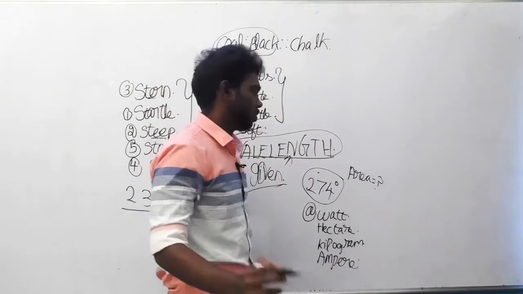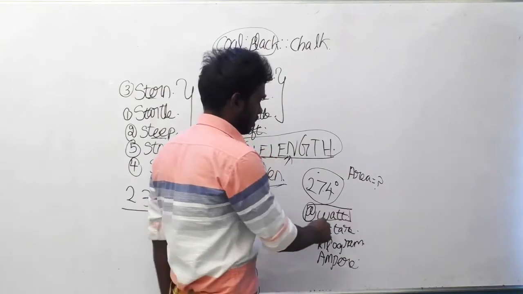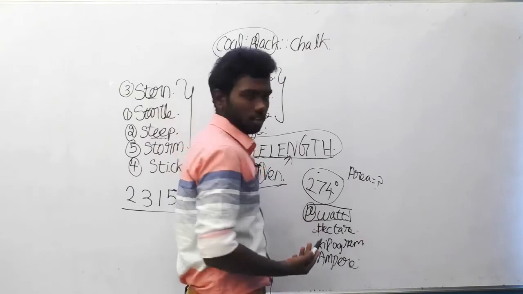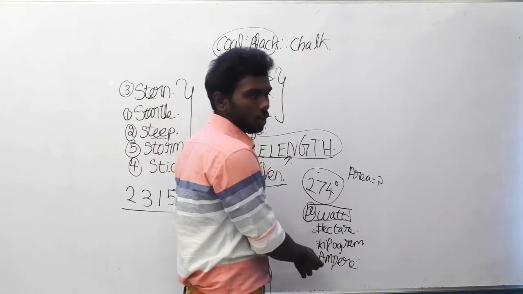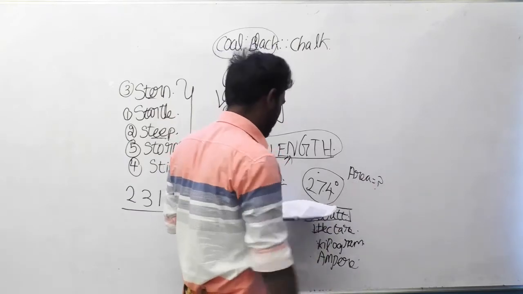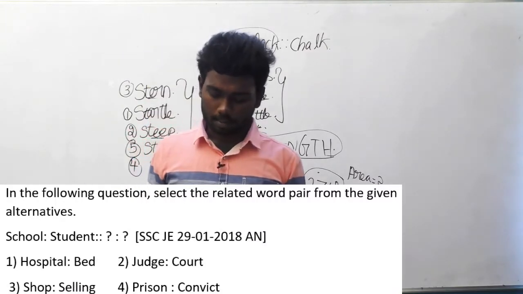And obviously you know watt is measured about power, and here is the second one, hectare, and you can clearly see that area is measured in hectare. So this may be the option. It is not kilogram. Kilogram is the weight, and it's not ampere also. So hectare will be the answer for measuring the area. So the answer option is option B, hectare.